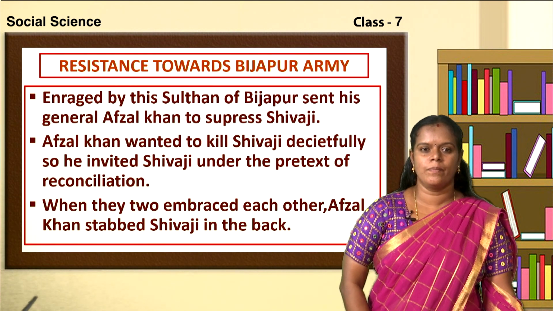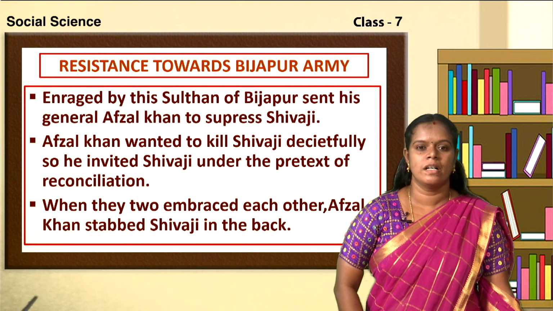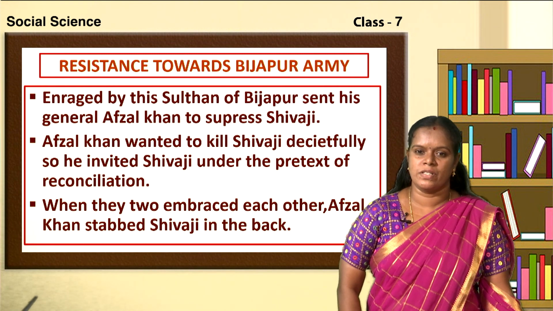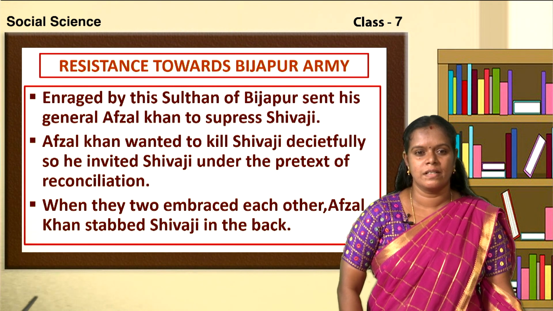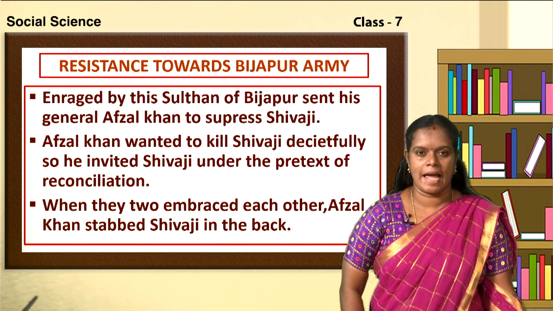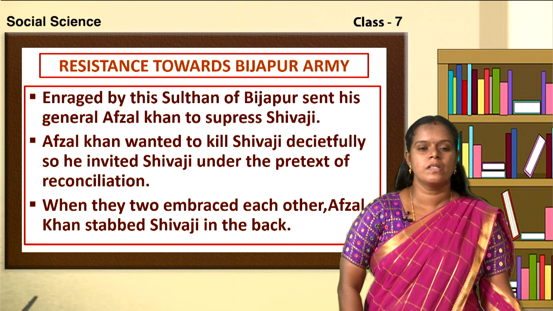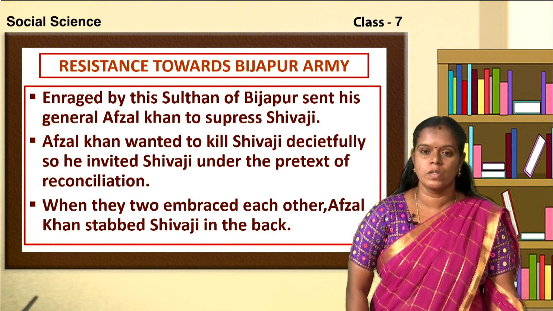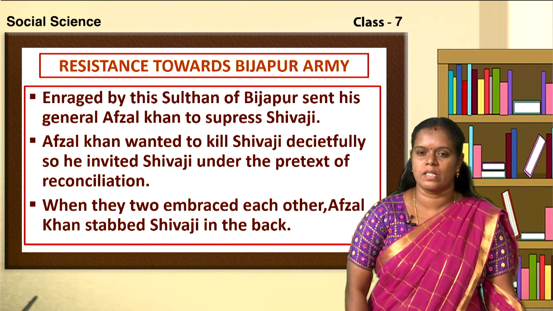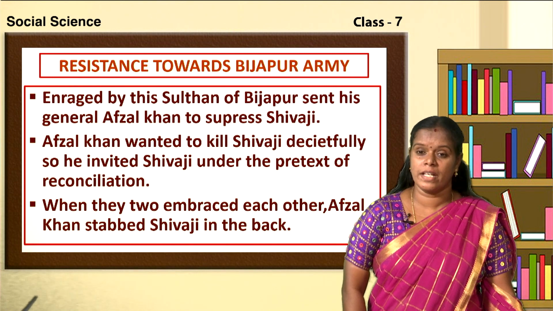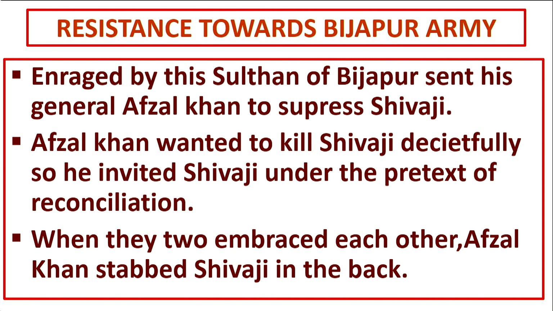Now, let us see how Shivaji resisted the Bijapur army. Children, what do you mean by resistance here? Resistance means an act of opposing. So, now enraged by this, the Sultan of Bijapur sent his general Afzal Khan to suppress Shivaji. Enraging means getting angry. Why did the Sultan of Bijapur get angry? Yes, what might be the reason?